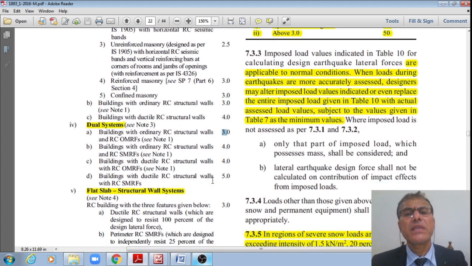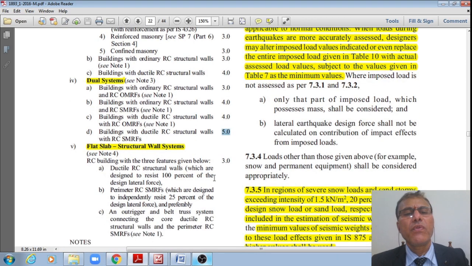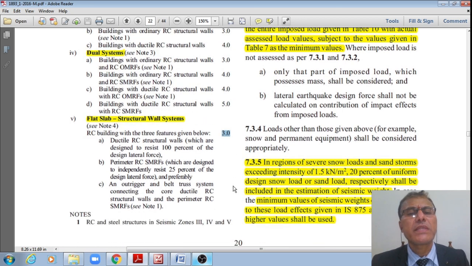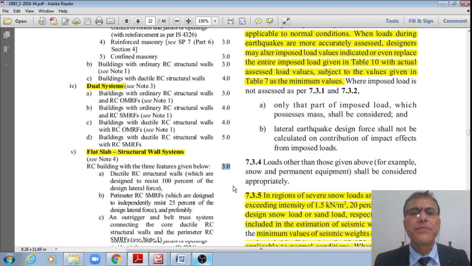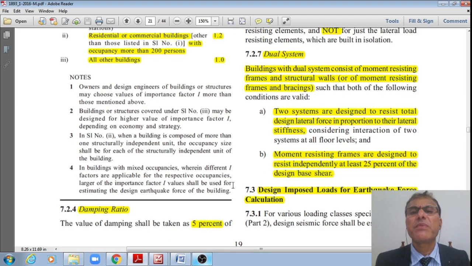Building with ductile RC structural walls and RC OMRF 4. And building with ductile RC structural wall and RC SMRF 5. The next one is flat slab structural wall systems. For all such systems, the value shall be taken as 3. This is how the different values of the response reduction factor R are given for the different types of buildings.